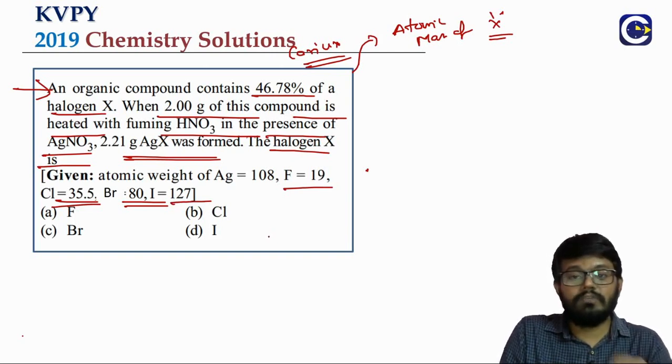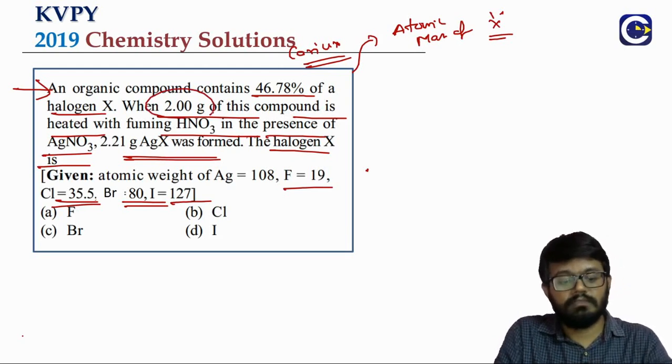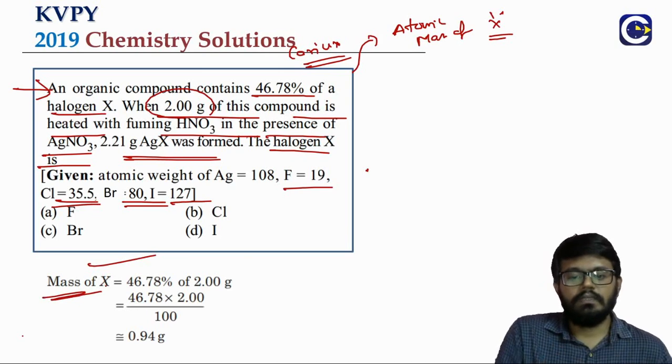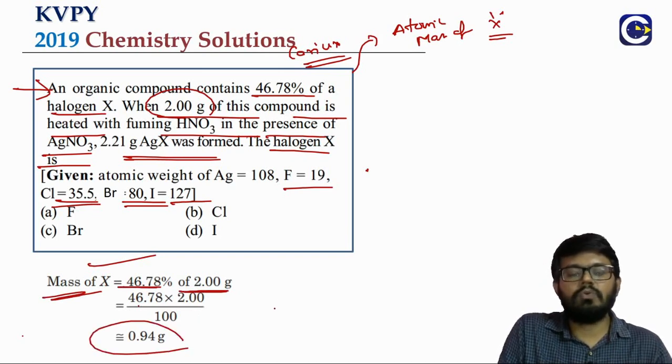So where should we start? We should start with whatever is the initial information. They are saying organic compound is 2 grams. In that 46.78% is halogen. Means we can tell what is the actual mass of halogen. How do you get it? 46.78% of 2 grams means 46.78 into 2 by 100. That will come close to 0.94.